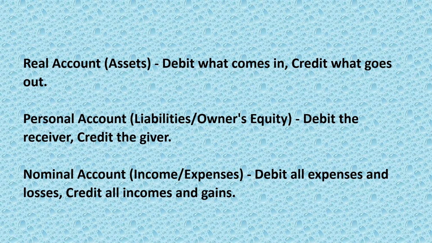It may be a transaction between the business and the debtors, the transaction between the business and the creditors, or it may be the owner's equity. The capital also comes under the personal account. The amount contributed by the owner will also come under personal account. Third, nominal account. This basically deals with all expenses and losses and incomes and gains. So the rule says that debit all expenses and losses, credit all incomes and gains. So one must be thorough with the golden rules of accounting before approaching any journal entry.